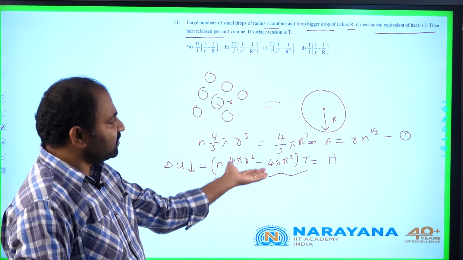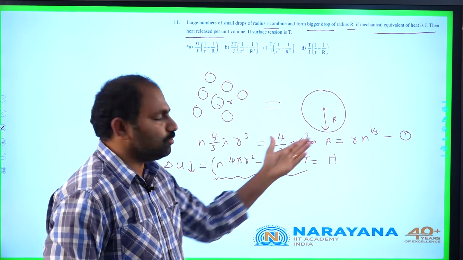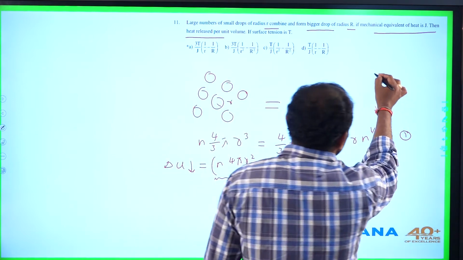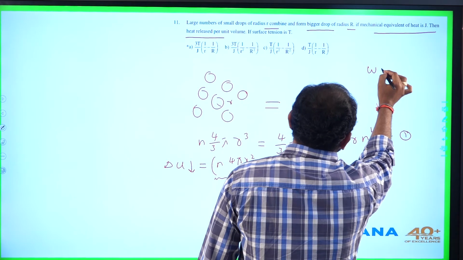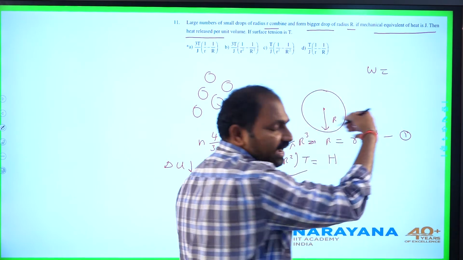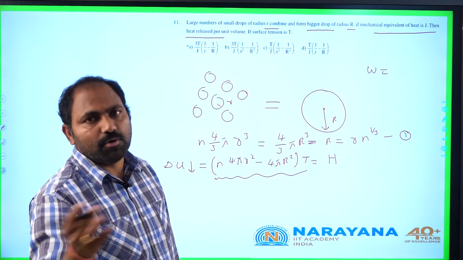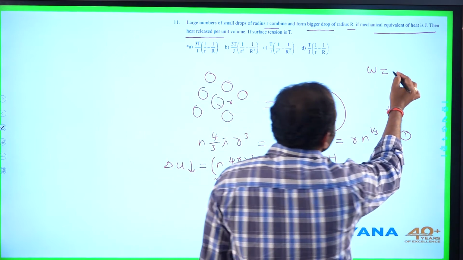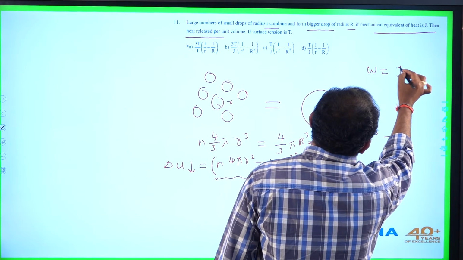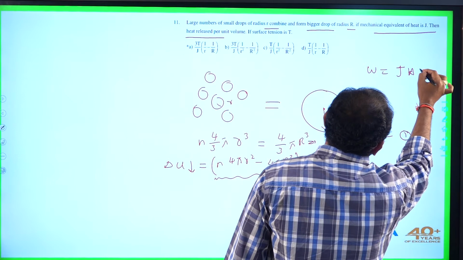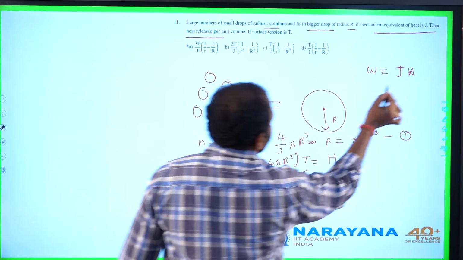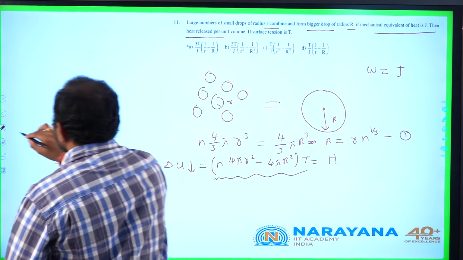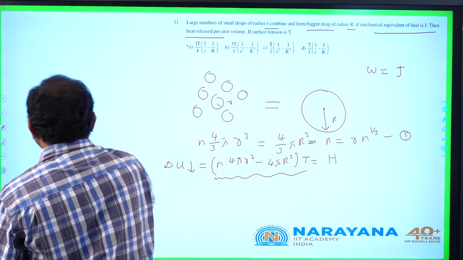When mechanical energy is converted into heat, we need to use Joule's constant in order to have the same dimensions or units on both sides. Suppose W amount of mechanical work is converted into H amount of heat energy, we can write the relation W equal to J into H. So let us use this relation here, as it is mentioned in the question. Otherwise it is not required.